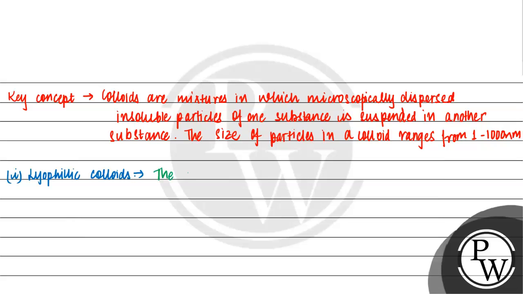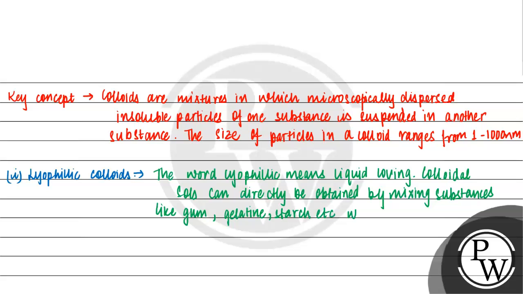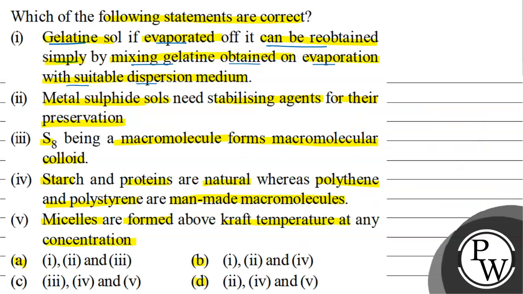The word lyophilic means liquid loving. So colloidal sols can directly be obtained by mixing substances like gum, gelatin, starch, etc. These are all lyophilic substances. इन सब के sols can be obtained directly by mixing with a suitable dispersion medium. तो हमारी जो first statement है, it is true.